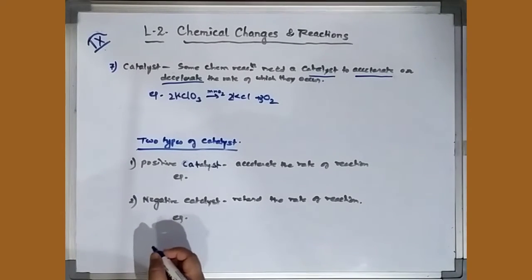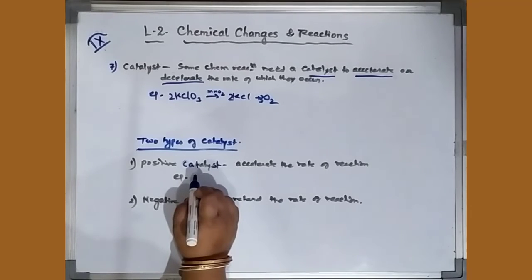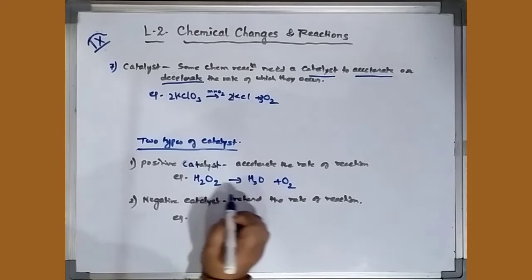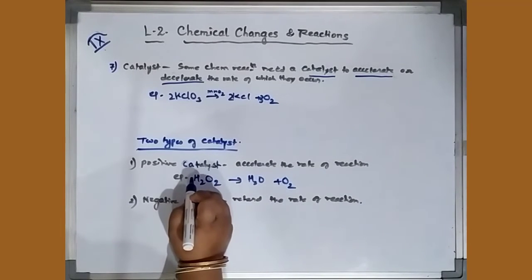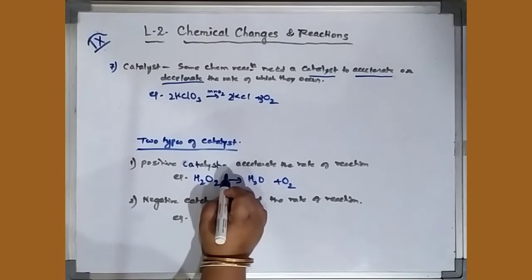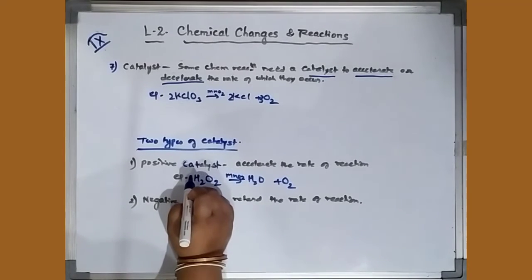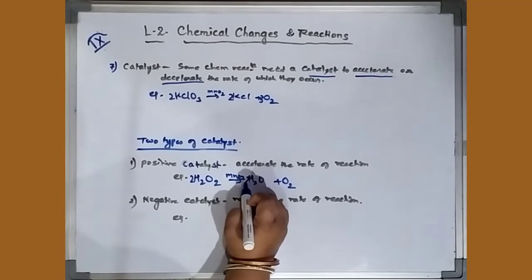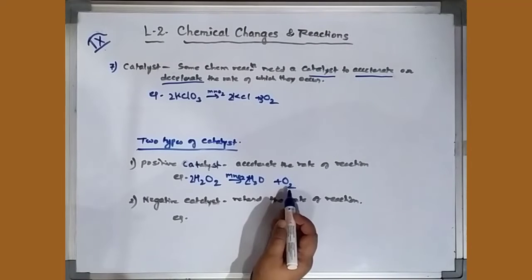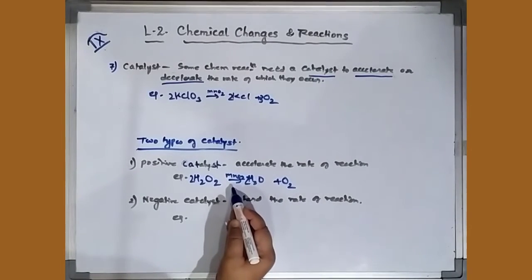Let's see the example of increasing the rate of reaction. Decomposition of H2O2 gives H2O plus O2. Production of hydrogen, production of oxygen. In the lab preparation of oxygen, we use MnO2 again. We are using it as a positive catalyst. Now you balance it. So for the production of oxygen, we use MnO2 to accelerate the reaction.